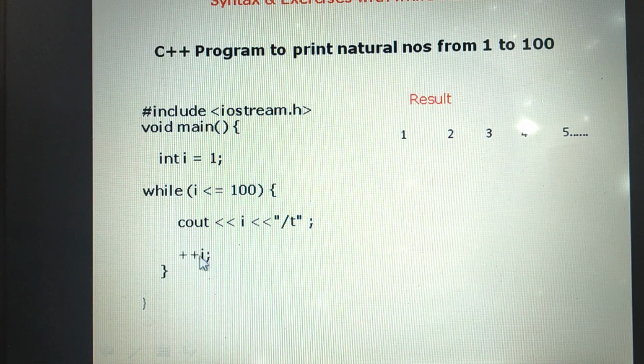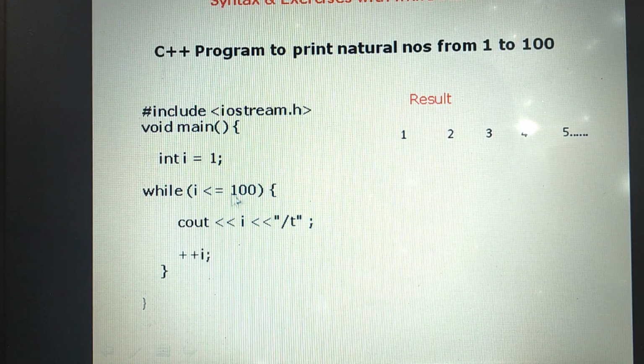Again, the update expression will execute. Now increase the value of i by 1. i is equal to i plus 1, which means 2 plus 1 is equal to 3. Again, the computer will evaluate the test expression, checking whether the condition is true or false. This time also it is true.